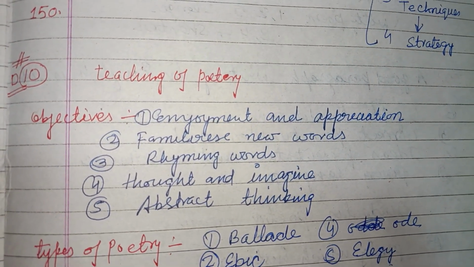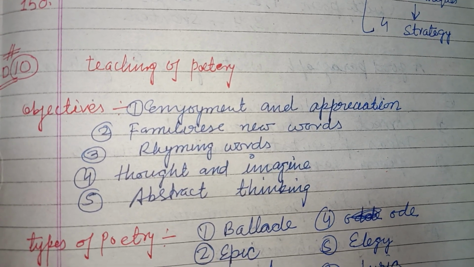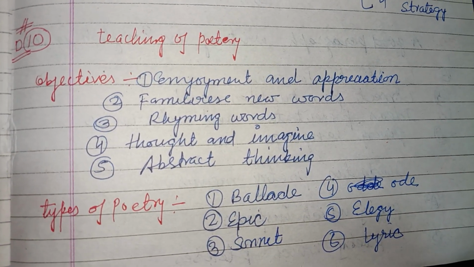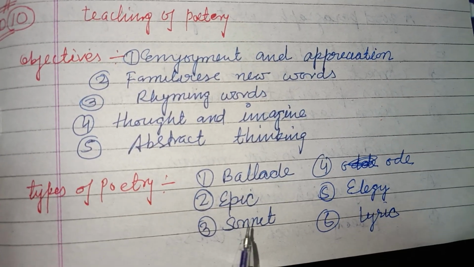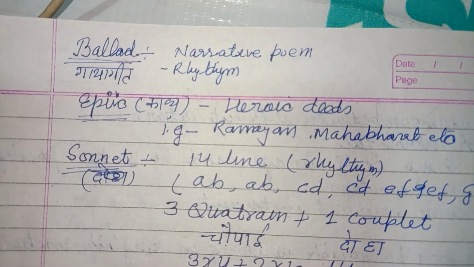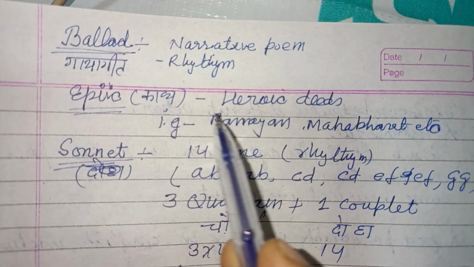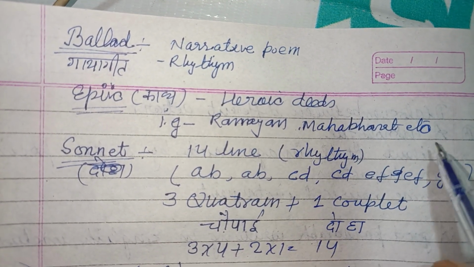Teaching of poetry. Objectives: enjoyment and appreciation, familiarize new words, rhyming words, thought and imagination, abstract thinking. Types of poetry: ballad, ode, epic, elegy, sonnet, lyric. Ballad, narrative poems. Epic, kavya, heroic deeds, Ramayana, Mahabharata, etc.